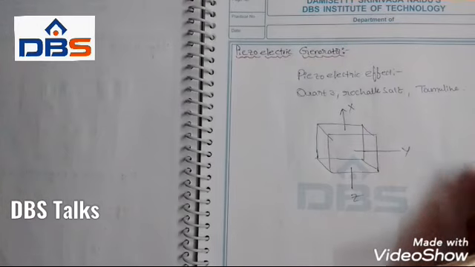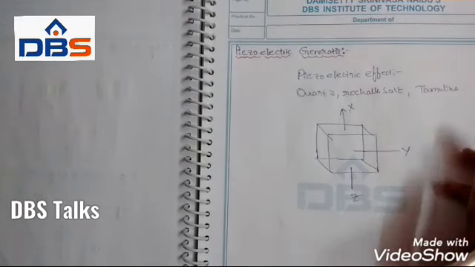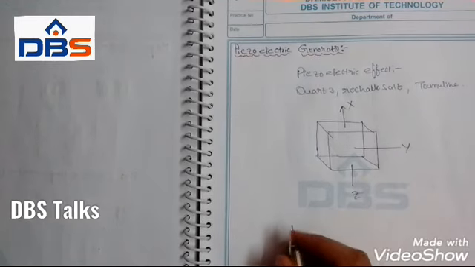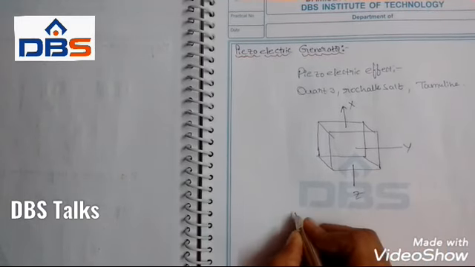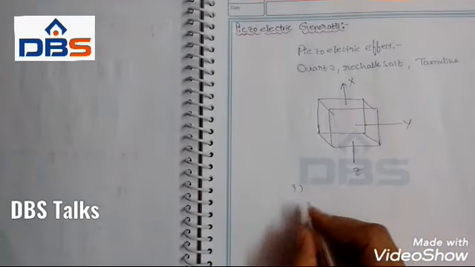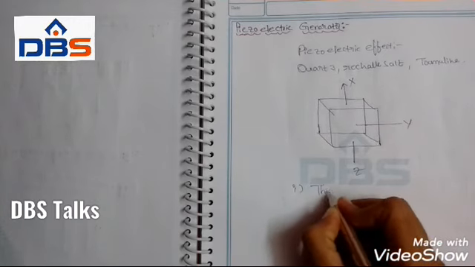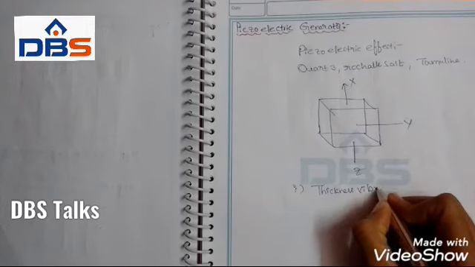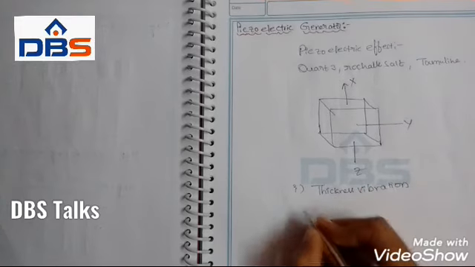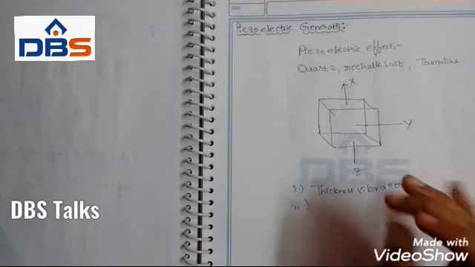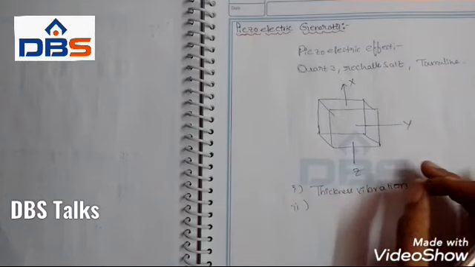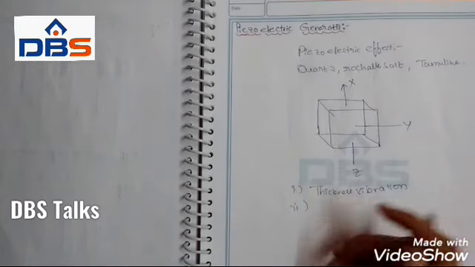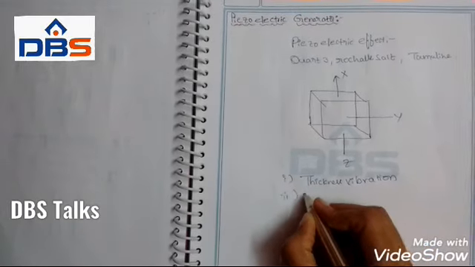Two types of oscillations are obtained here. The first one is longitudinal elastic vibrations, which are called thickness vibrations, and the second one is longitudinal elastic vibrations in the y direction, which are called length vibrations.